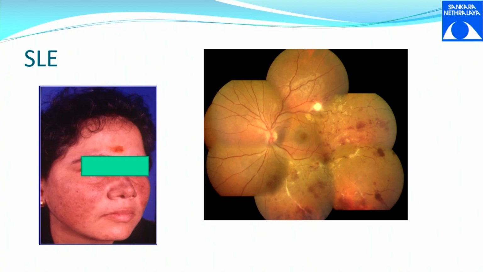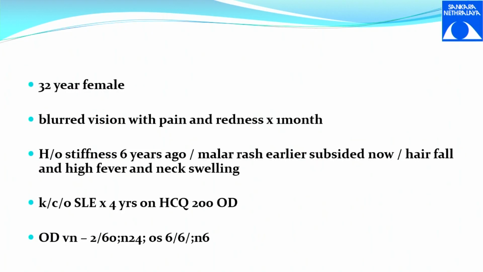when a patient of SLE has ocular lesions, that means the disease is an aggressive disease. SLE usually doesn't present as an ocular disease. So when you have an ocular lesion of SLE, it means the disease is aggressive and needs to be treated aggressively. So this is SLE retinopathy.